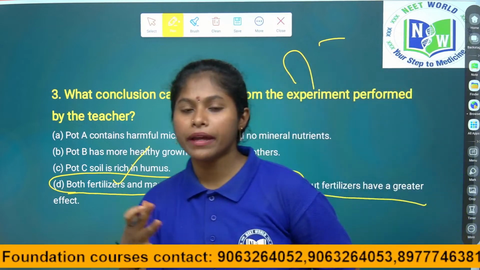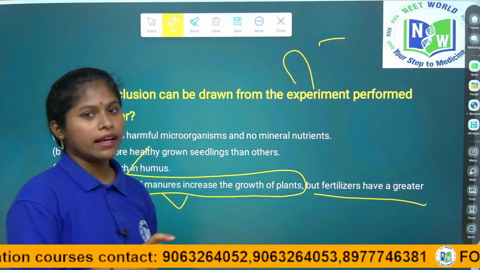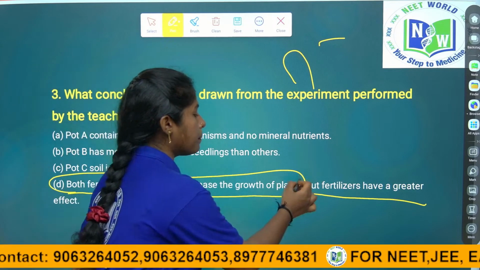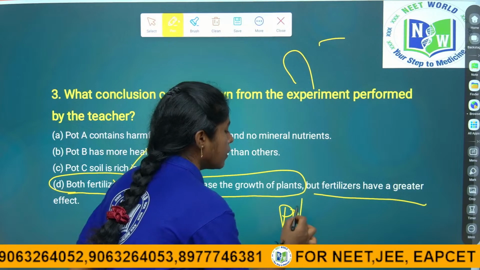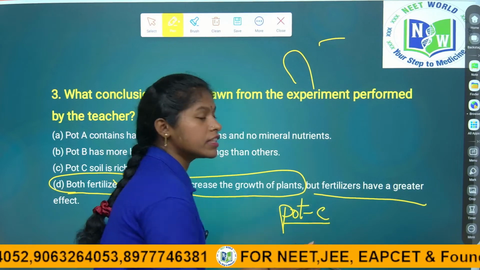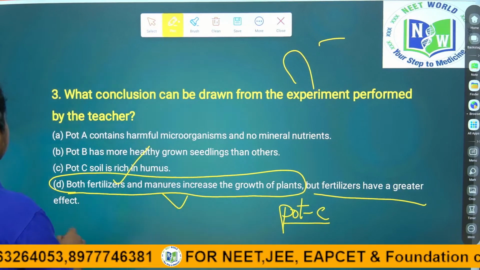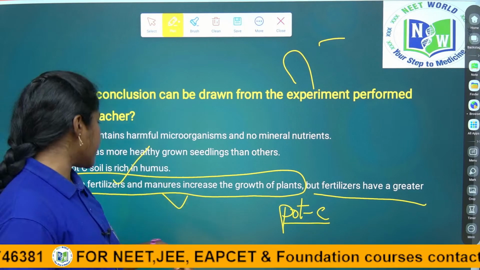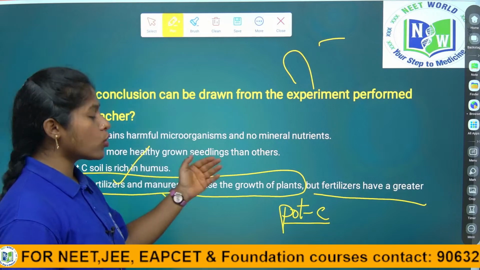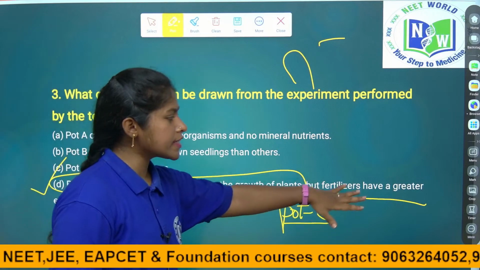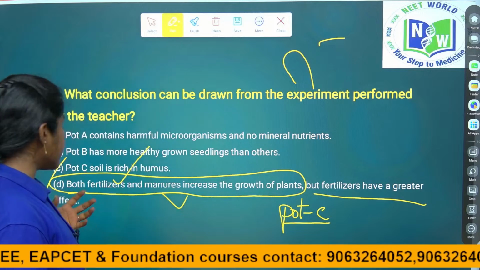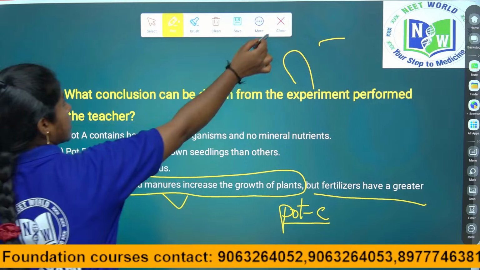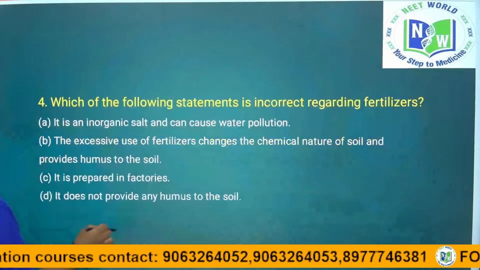The pot in which we mixed the soil with fertilizer had the greater growth. Right, children? So D is the correct answer. This is the conclusion.